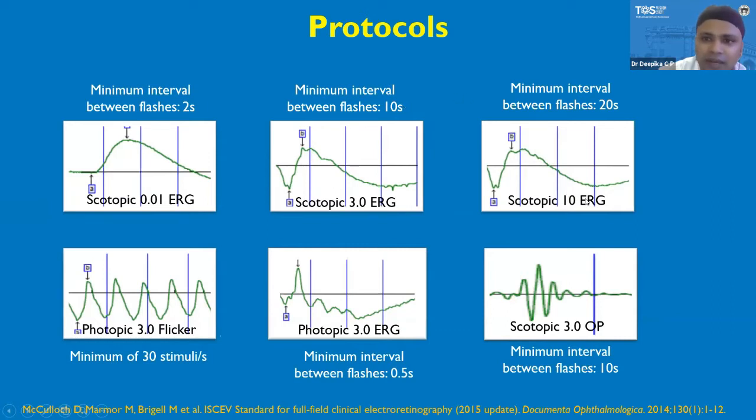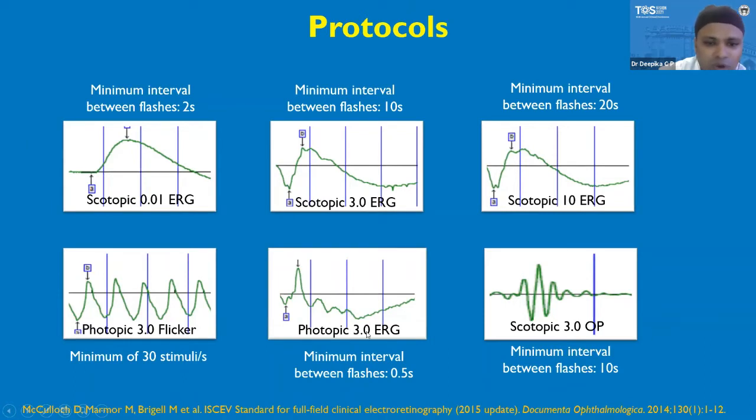The third one is the scotopic 10 or 30 ERG. It is a bright flash test in which the minimum interval between flashes is 20 seconds. The last scotopic test is the scotopic 3.0 oscillatory potentials, where the minimum interval between flashes is 10 seconds.